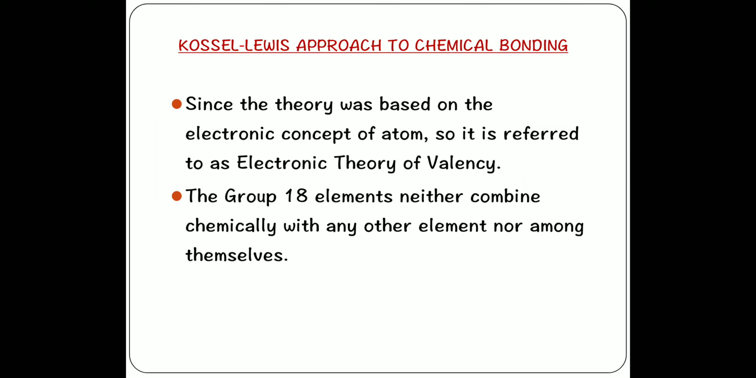The first theory which was given in order to answer the question of why do atoms combine was by Lewis, and it is known as the Kossel-Lewis approach to chemical bonding. Since the theory given by Lewis was based on the electronic concept of an atom, it is referred to as the electronic theory of valency.